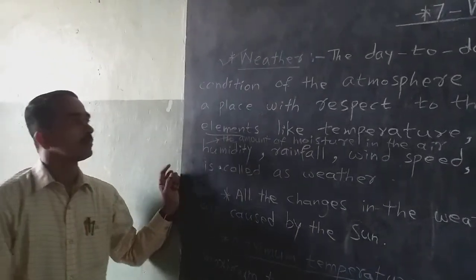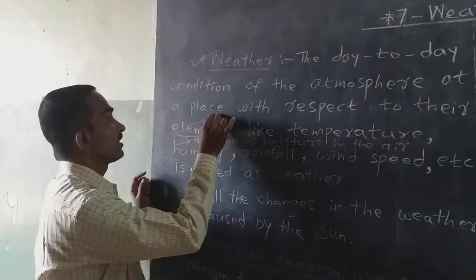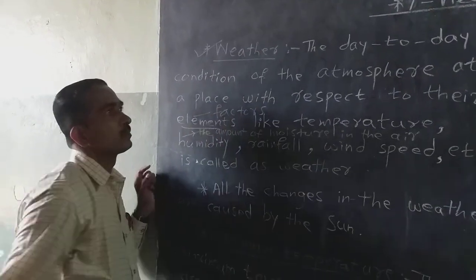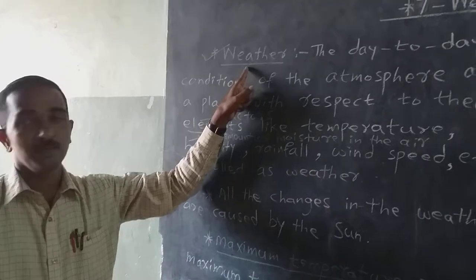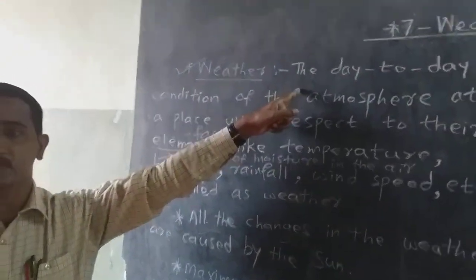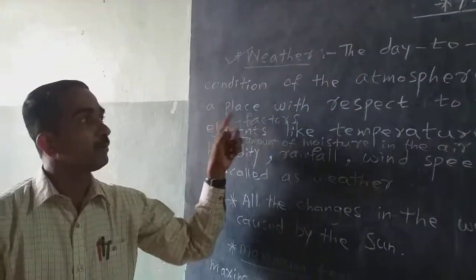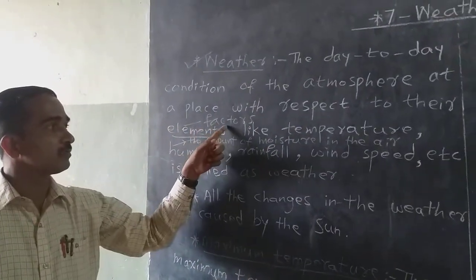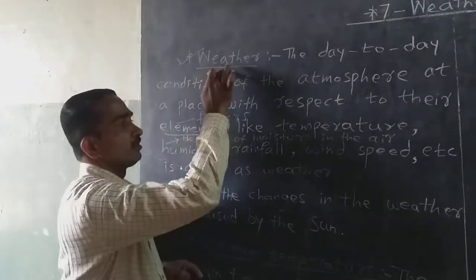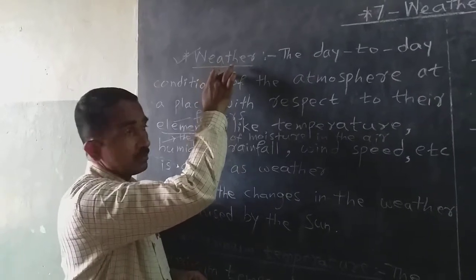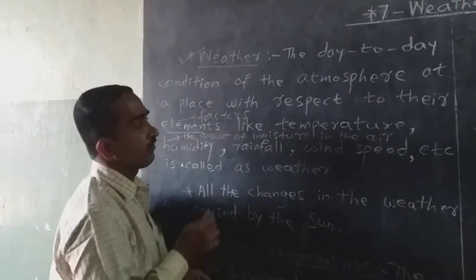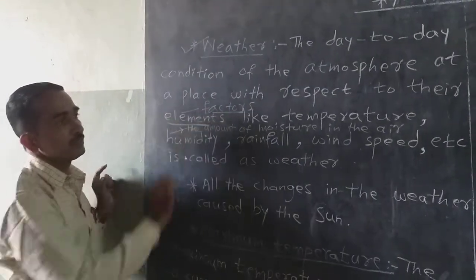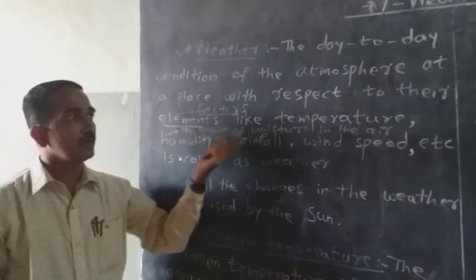Elements means factors. See this one, weather means the day-to-day condition of the atmosphere at a place with respect to the elements, meaning factors. This is called weather. This weather is based on certain factors. Those factors are called as what? Elements. Those elements are temperature,